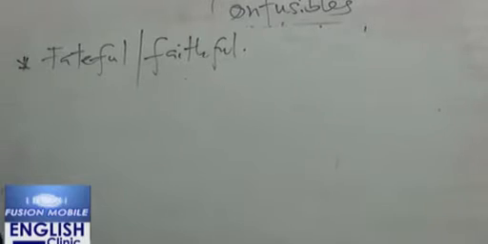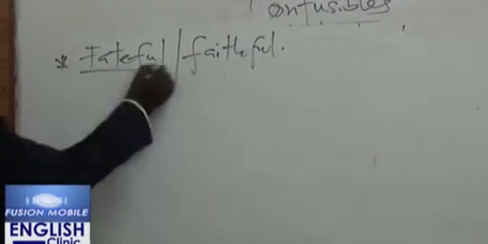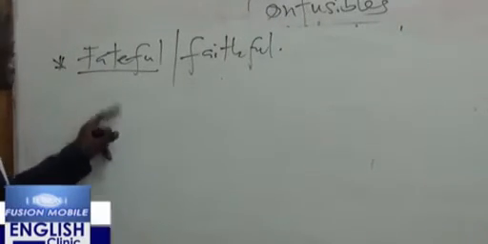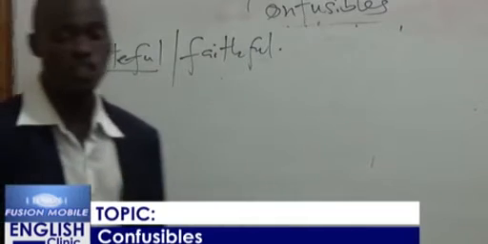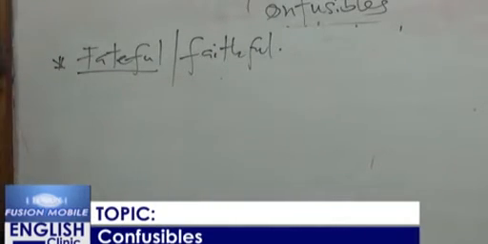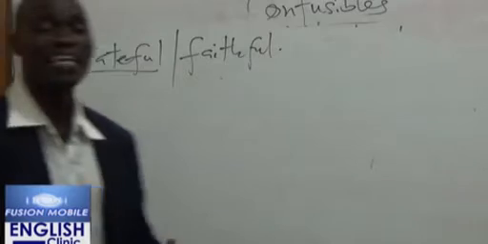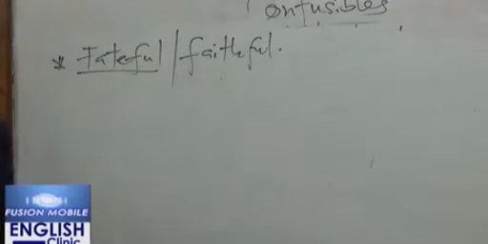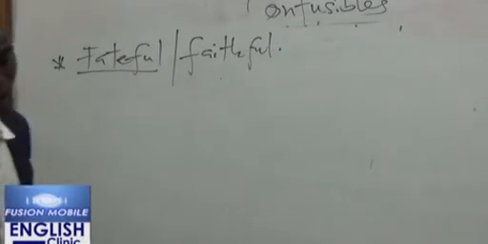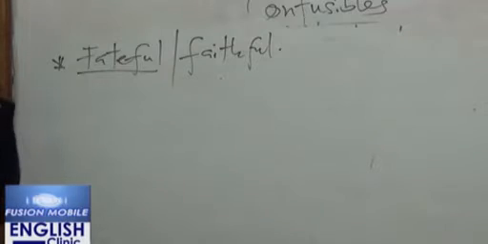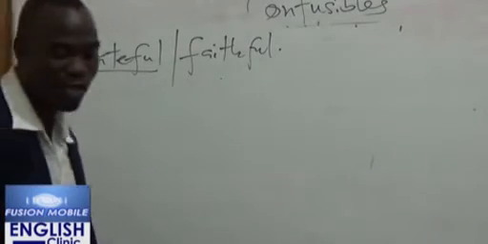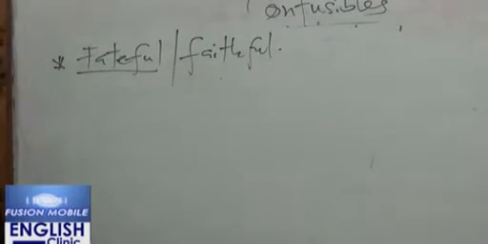Now these two words sound very, very alike, but they are very different. Now what is fateful? F-A-T-E-F-U-L. It is used to refer to the day or time something bad happened, a sorrowful or an important event that was a bad one.